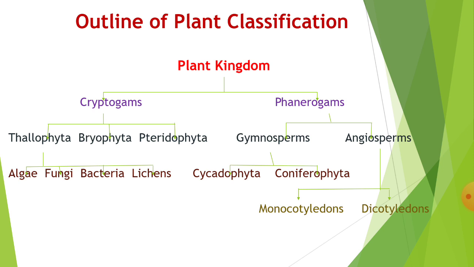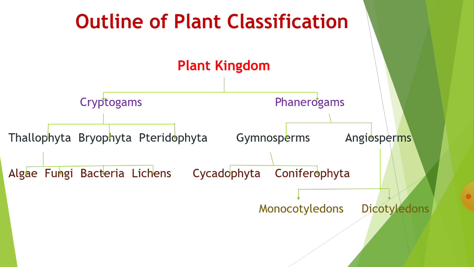In the next lecture we discuss the different characters of these plant groups, starting from algae, fungi, lichens, then gymnosperms and angiosperms. So this is the syllabus of our first paper, plant diversity.